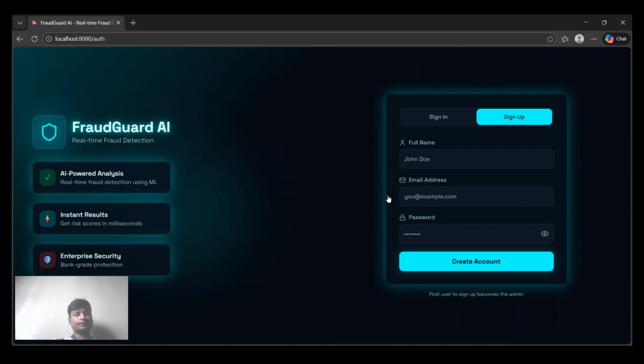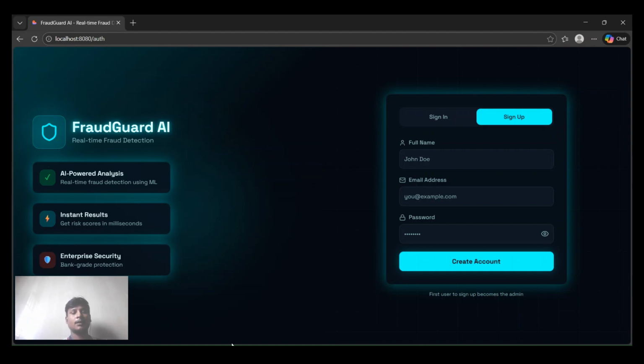Now let me explain the application flow of the login page. This is the login page and sign up page of Fraud Guard AI. New users can sign up, and the first registered user becomes the admin. Existing users can log in with email and password. Once logged in, the user will be directed to the dashboard.